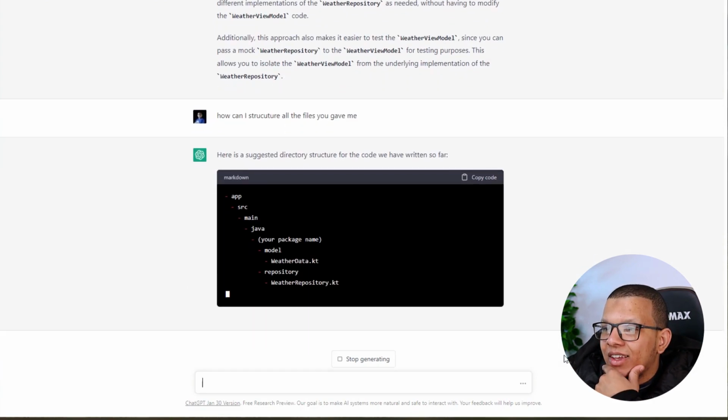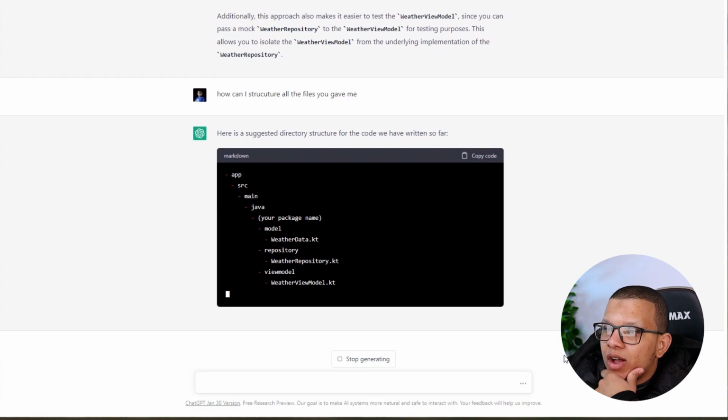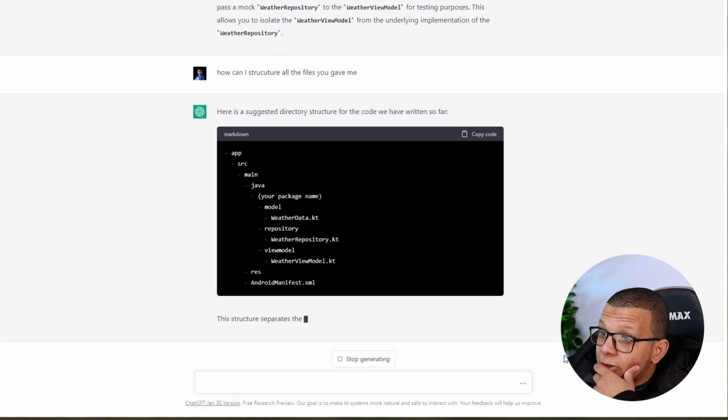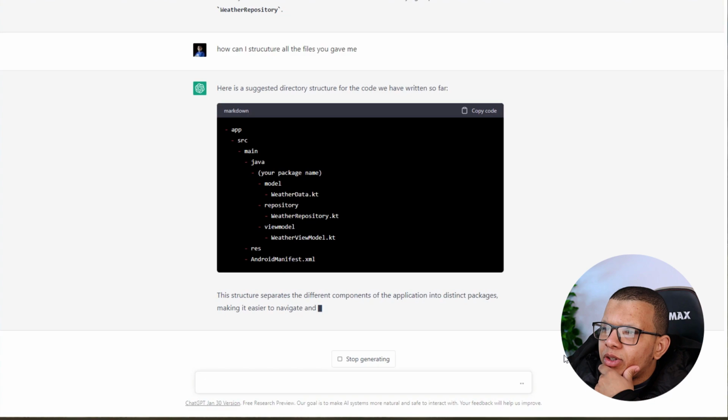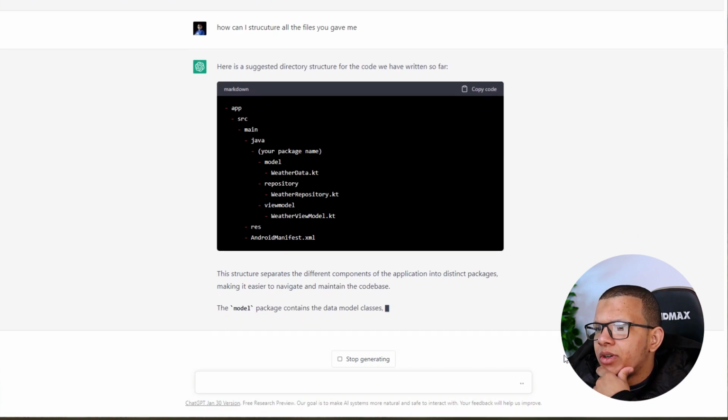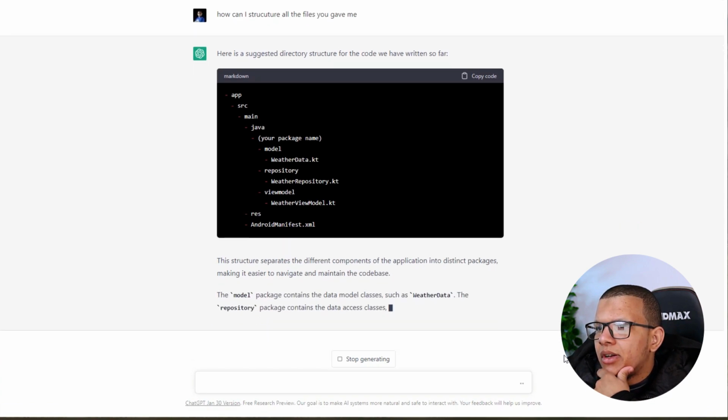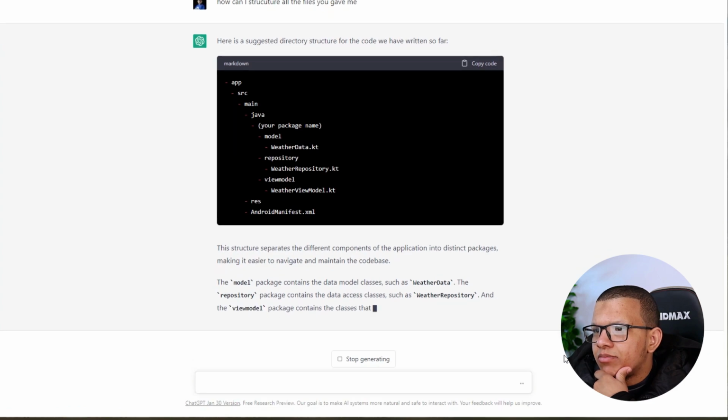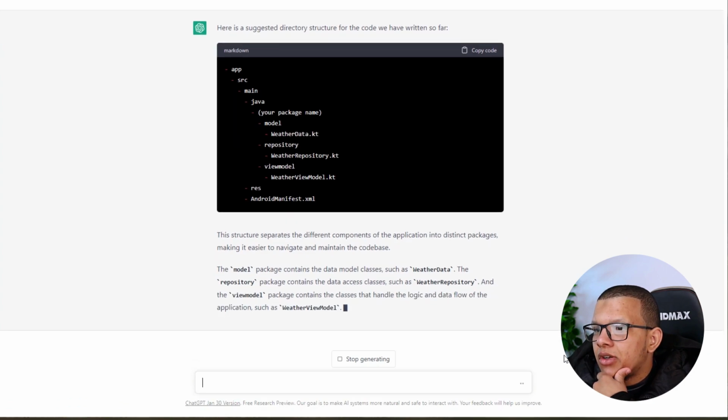So, okay, we have Java, your package name, thank you. Okay, view model, repository, other data. Okay, so it's doing this packaging by layer. It's not that good, but okay. At least it is giving me something related.